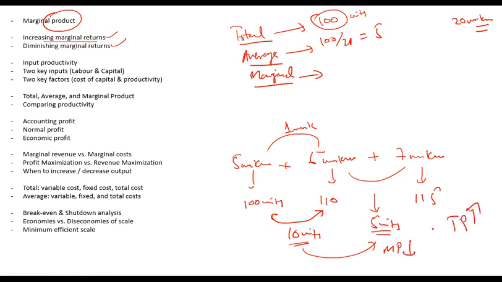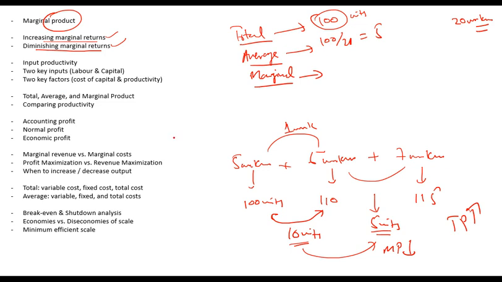Total product is increasing, but marginal is diminishing. This is known as diminishing marginal return. And generally you see diminishing marginal returns in the economy. So as you employ more and more resources, the addition to your total product will continue to decrease.